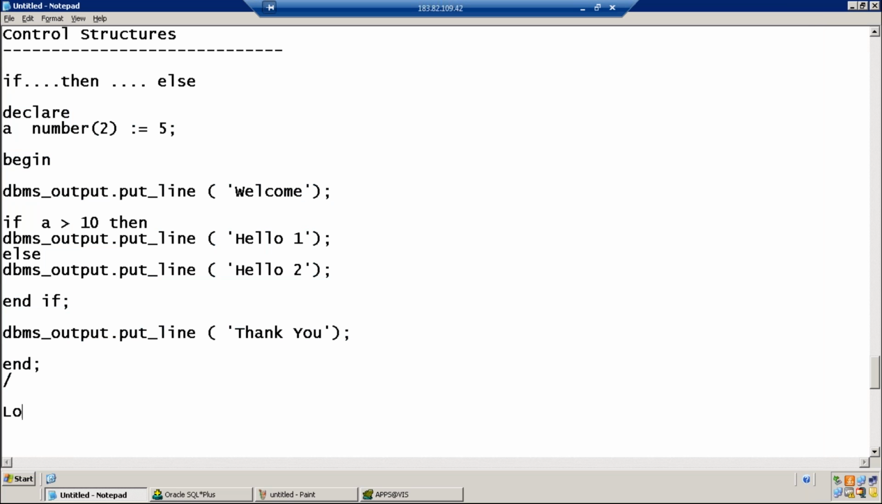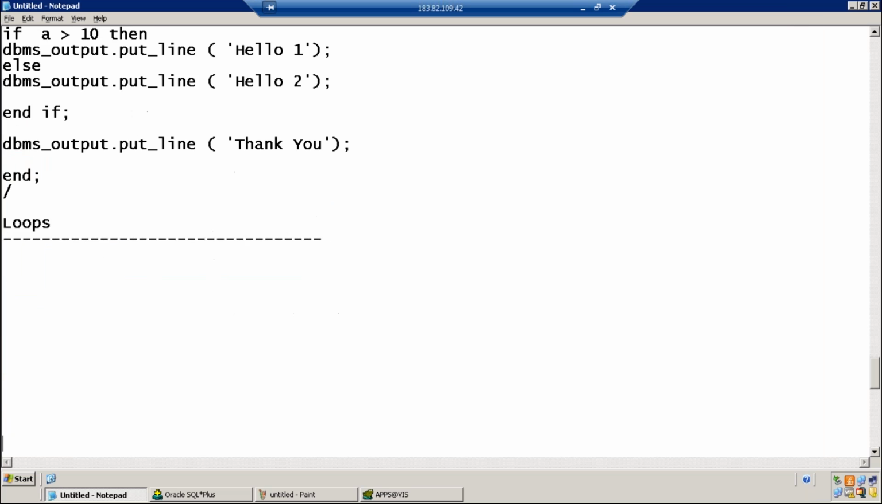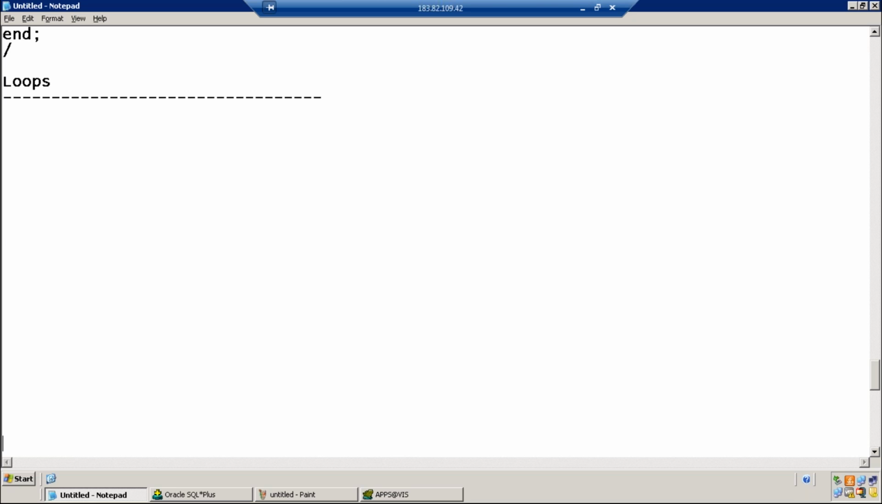That is how if statements look. Now let's learn about loops. We have 3 types of loops, and for loops are important. Let's start with the simple loop. A loop starts with the keyword loop and ends with end loop.